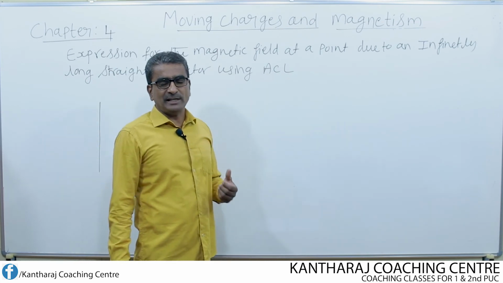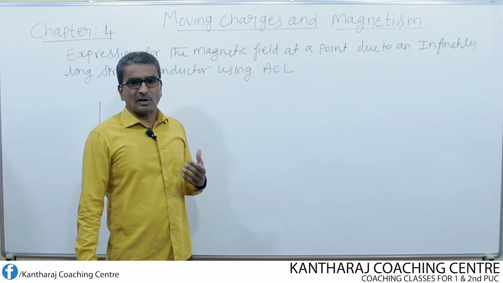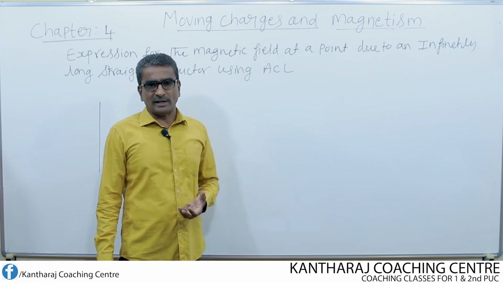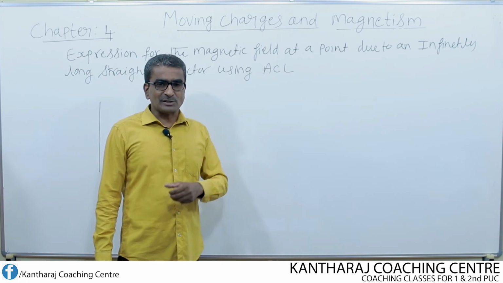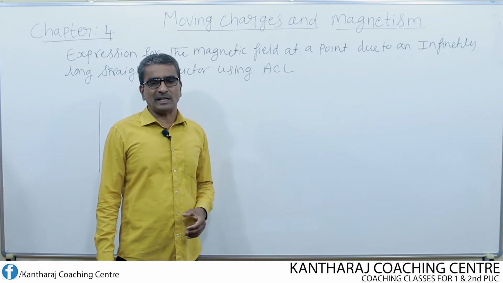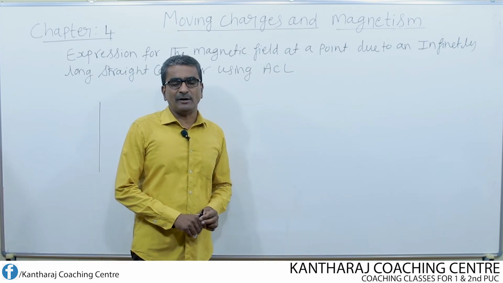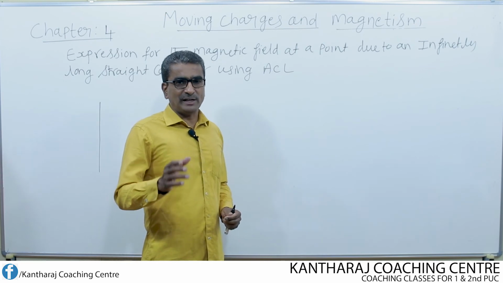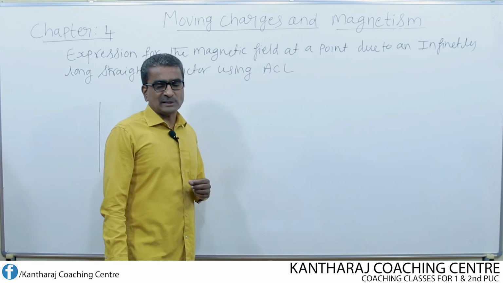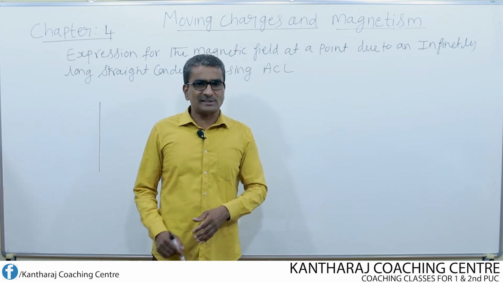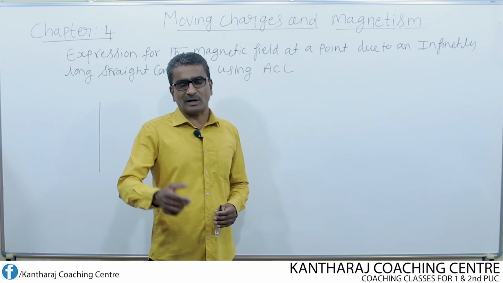Say for example, in case of solenoids as well as toroids, where we come across symmetric situations, applying Ampere circuital law, finding the magnetic field becomes very easy. So that is why Ampere circuital law is found to be a bit advantageous when compared to Biot and Savart law.